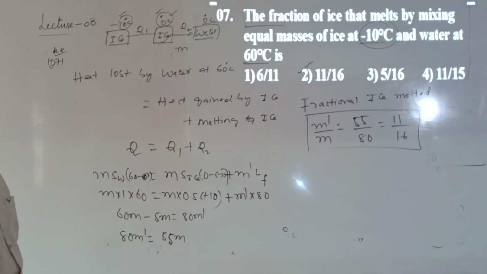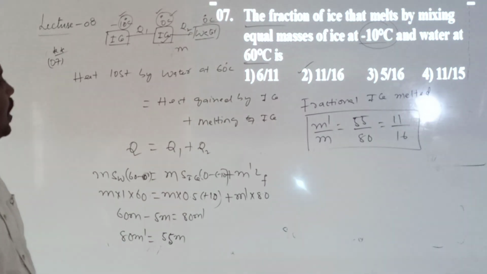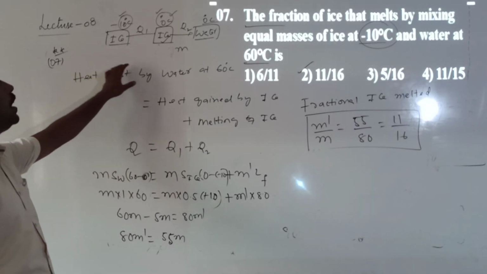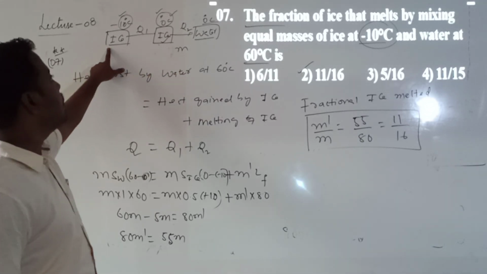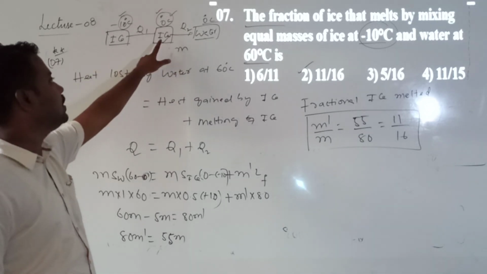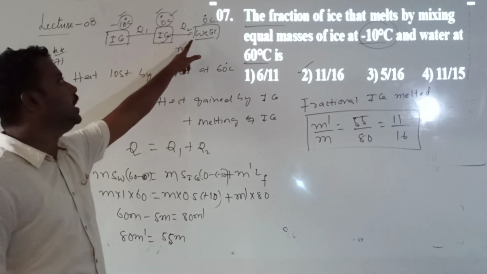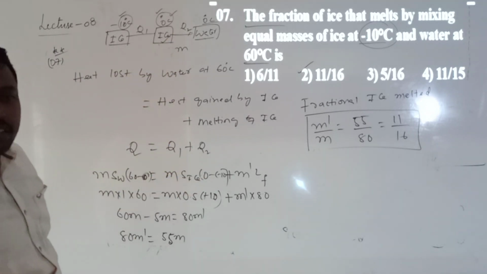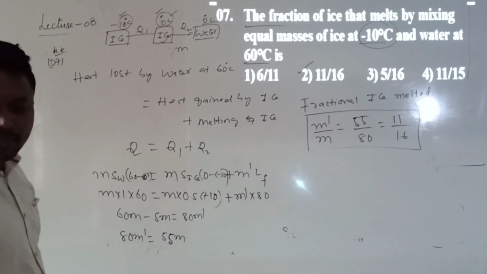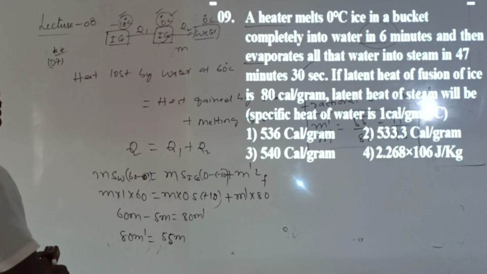This is question number 7. Understood? Heat lost by the water at 60 degrees equals heat gained by the ice to raise the temperature from minus 10 to 0 degrees, plus heat gained by the ice to convert into water, which is Q2. Q2 value is the latent heat value. Question number 7 over. Question number 9.